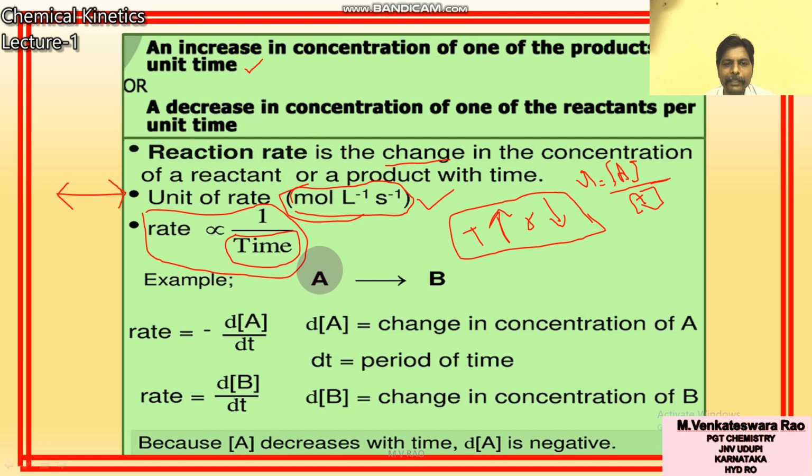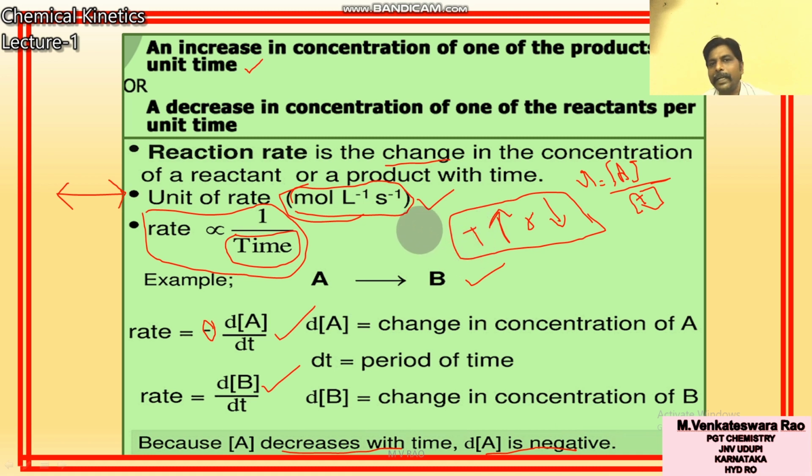For example, take A gives rise to B, already discussed. What is rate? Rate is equal to minus dA by dt with respect to reactant. With respect to product, rate is equal to dB by dt. What is this negative sign? This negative sign indicates decrease. A decreases with time, that's why dA is negative.